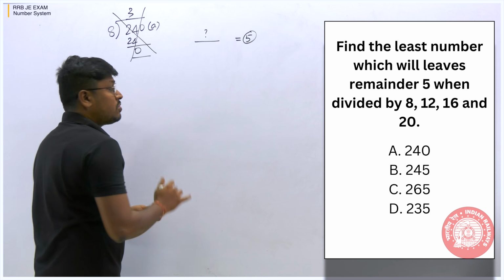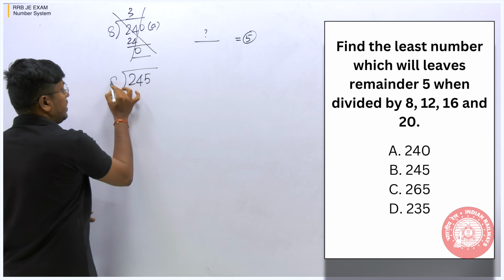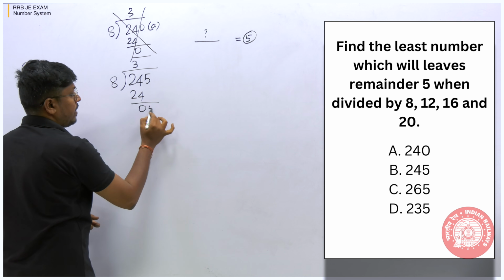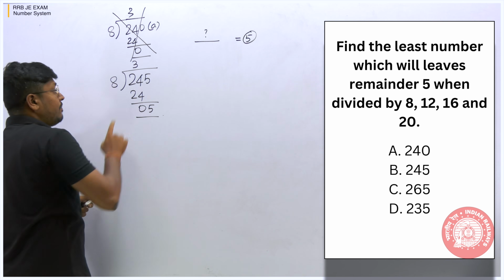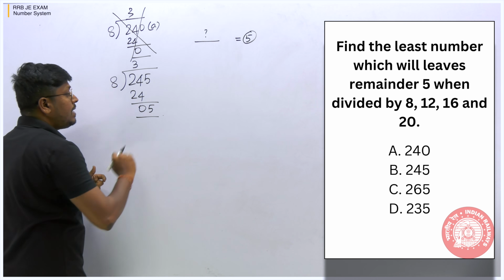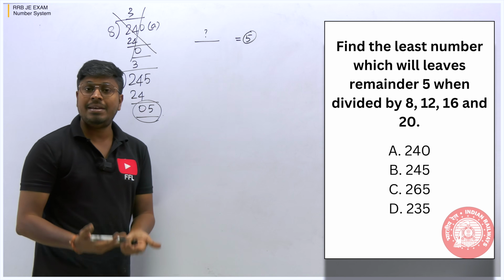Option B is 245. When you divide 245 by 8, 8 3s are 24, so 0, 5. Now you can see that when we divide option B, 245, by 8, we are getting a remainder 5. So we can say that option B is the answer.